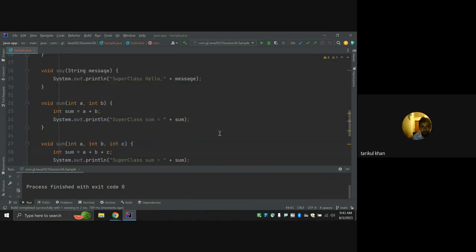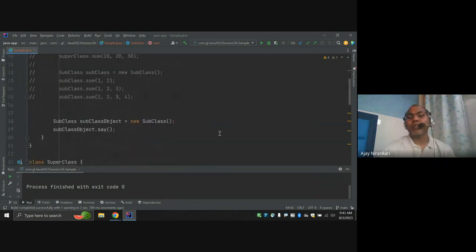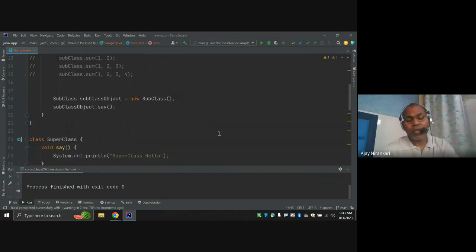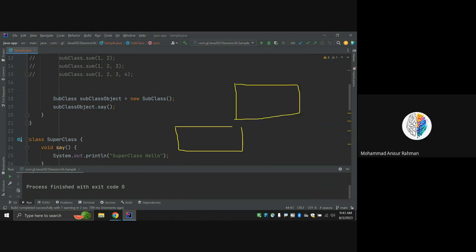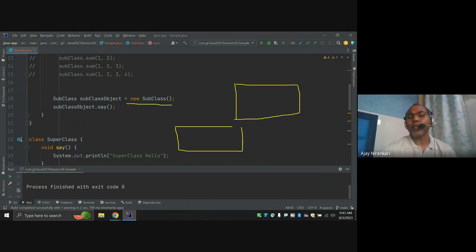And in the last class I said that whenever we create a subclass object, the compiler first creates the superclass object. Here I write new subclass, and the compiler will create your subclass object as well as your superclass object.